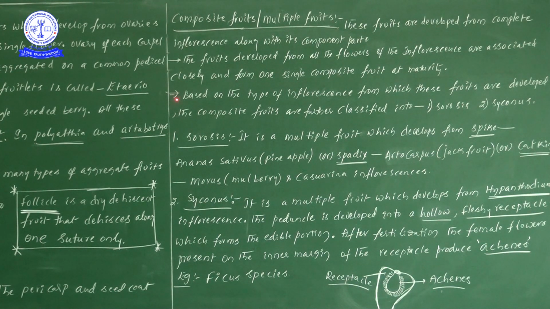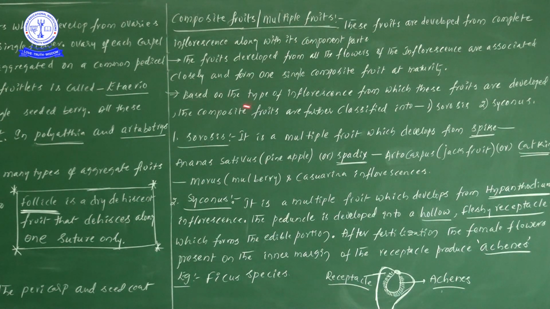Next one, based on the type of inflorescence. Now you see there, based on the type of inflorescence from which these fruits are developed. So these composite fruits are further classified into Sorosis and Syconus.